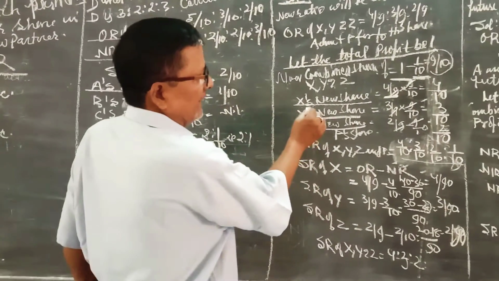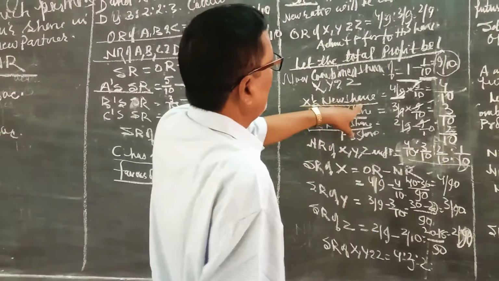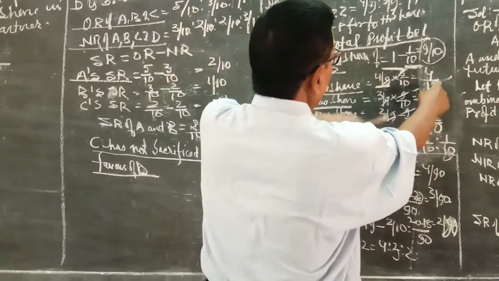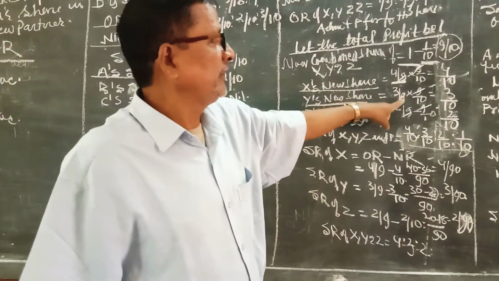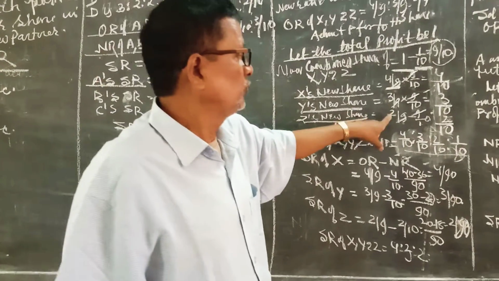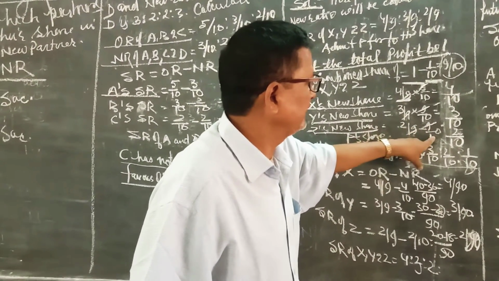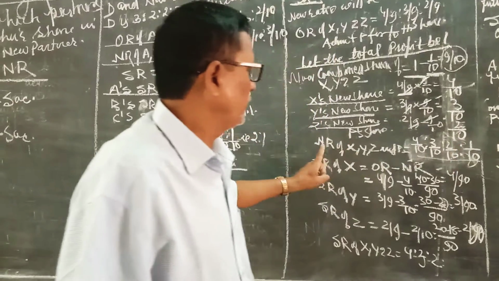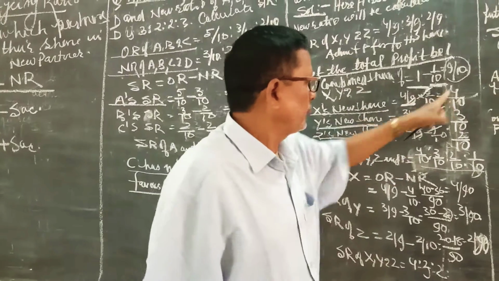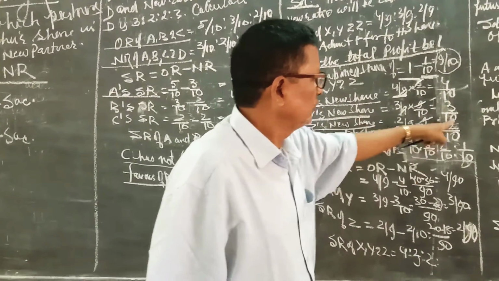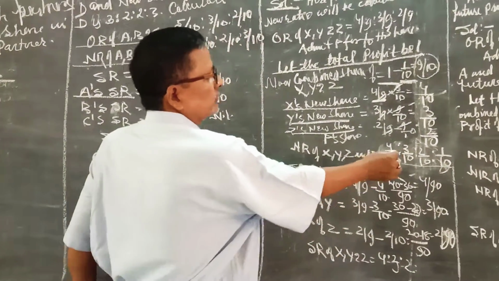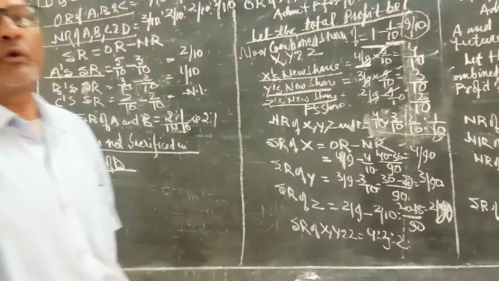So X's new share is 4/9 of 9/10, that is 4/10. Y's new share is 3/9 into 9/10, that is 3/10, and Z's new share is 2/9 into 9/10, that is 2/10. So the new profit sharing ratio of X, Y, Z and P will be 4/10, 3/10, 2/10 and 1/10, so 4:3:2:1 will be the new profit sharing ratio.